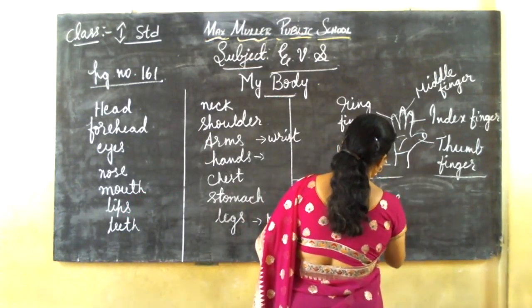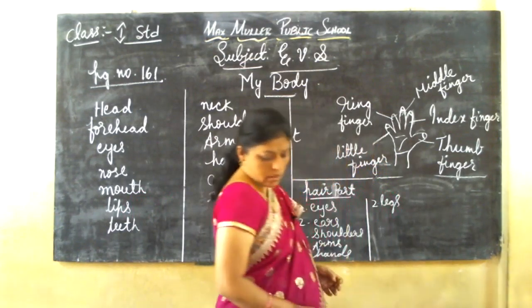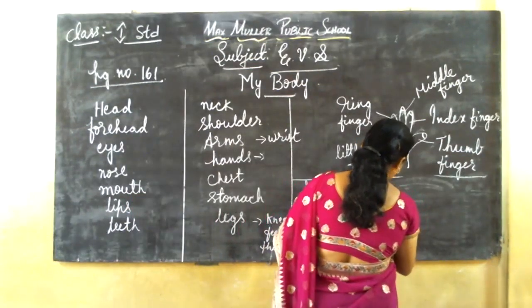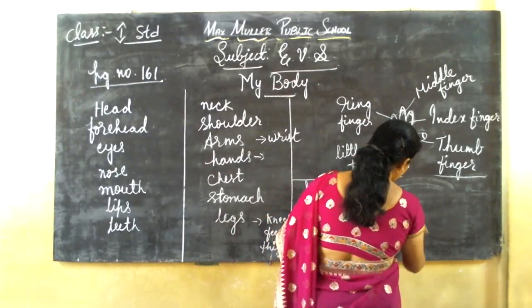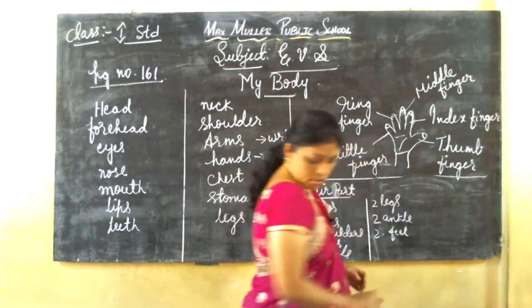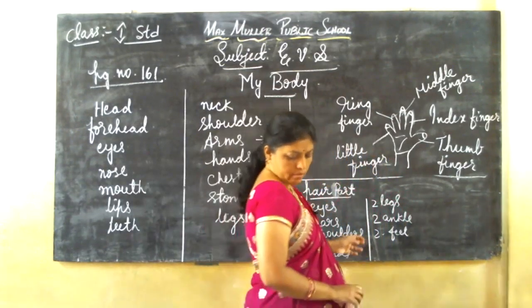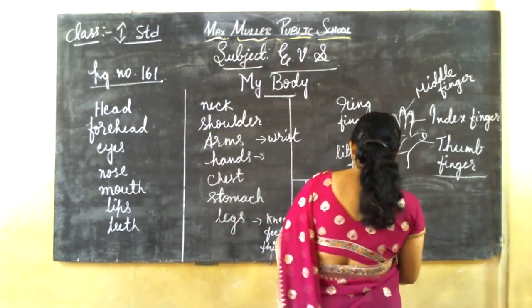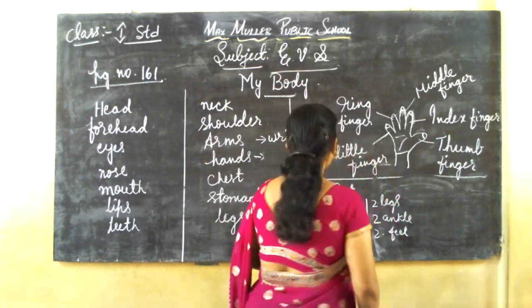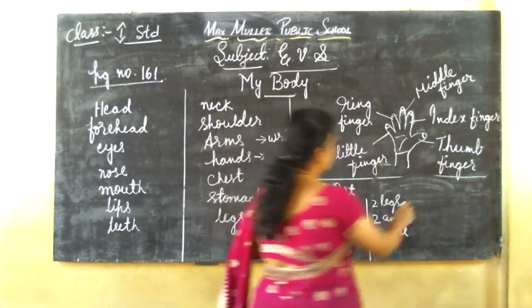Two legs. In the 2 legs we know 2 ankles, 2 feet. Okay. Then thigh. Okay, children. Yes. These are all pair parts.